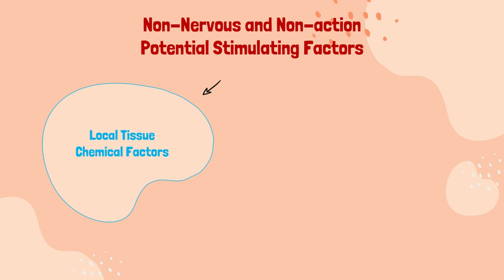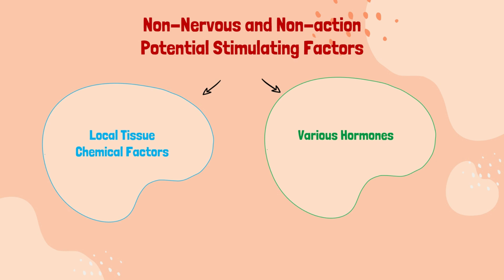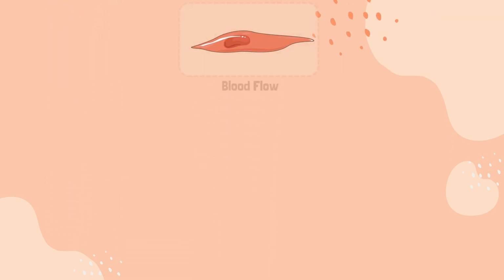Now, let's discuss. Local tissue factors and hormones can cause smooth muscle contraction without action potentials. Approximately half of all smooth muscle contraction is likely initiated by stimulatory factors acting directly on the smooth muscle contractile machinery and without action potentials. Two types of non-nervous and non-action potential stimulating factors are often involved, and they are local tissue chemical factors and various hormones. Now, let's discuss smooth muscle contraction in response to local tissue chemical factors.